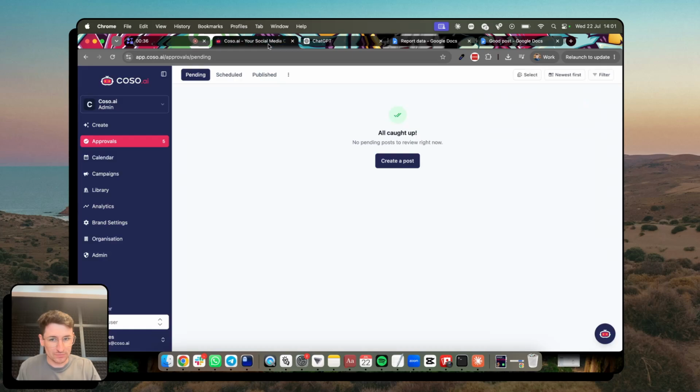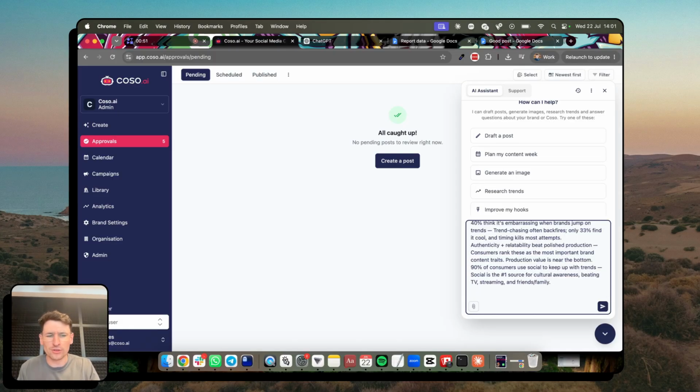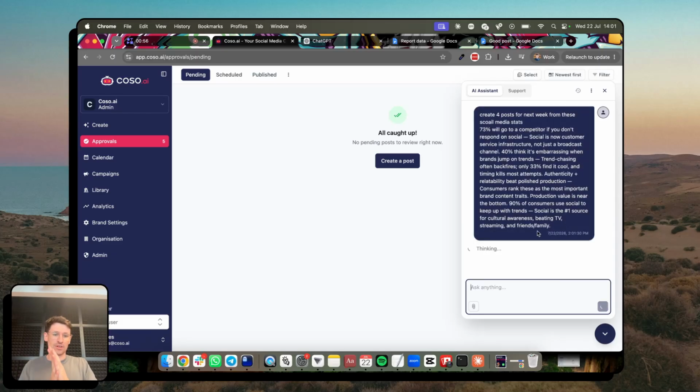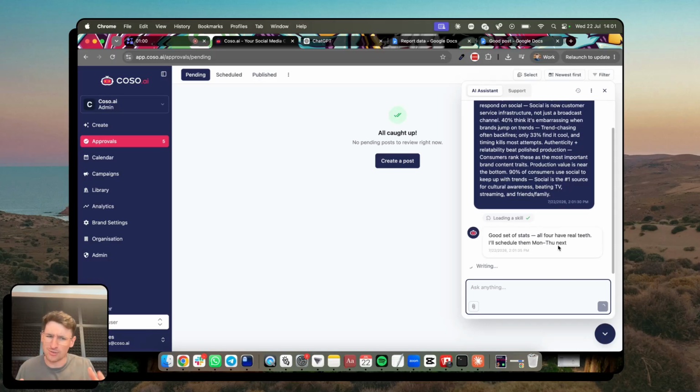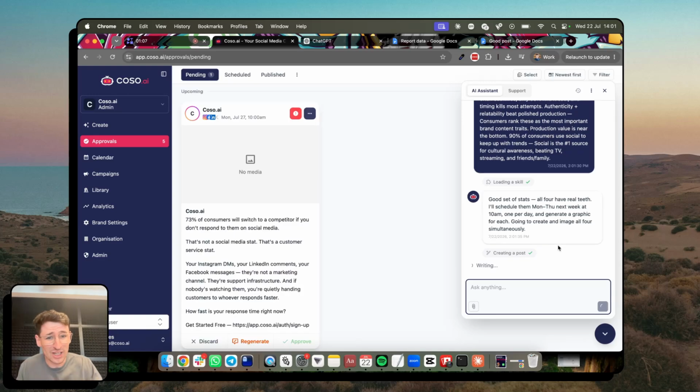Which is great. So I can come in here to the COSO.ai agent and I can say, create 4 posts for next week from these social media stats. And it doesn't matter if I have typos, COSO will figure it out. Great, I can just hit enter, right? And if I want, I can actually just attach the document directly. But this is a demo, so we're keeping it short and snappy. So we're just going to paste in the stats, but literally you can just attach the document yourself as well if you want.